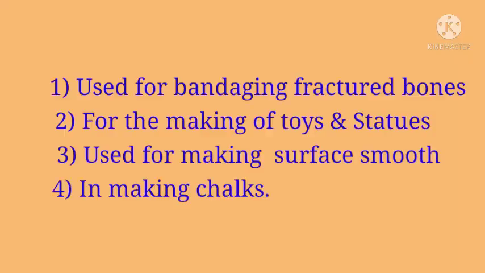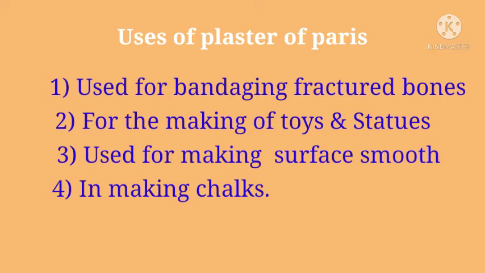Now next we have to study about the uses of plaster of Paris. The main use of plaster of Paris is to bandage our fractured bones. Then it can be used for making toys and statues. That also we have seen, isn't it? Some toys are made with plaster of Paris. Then gypsum is used for making surfaces smooth. These are the uses of plaster of Paris. It is used for bandaging fractured bones, for making toys and statues, used in making surfaces smooth, and it is also used for making